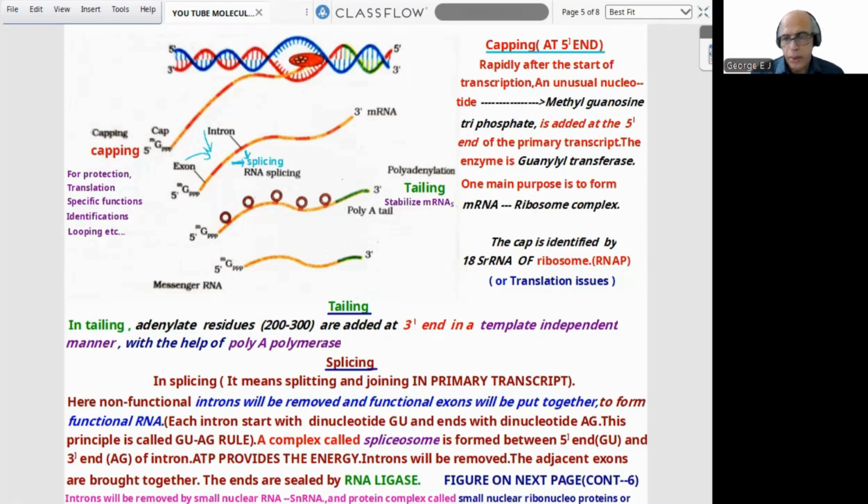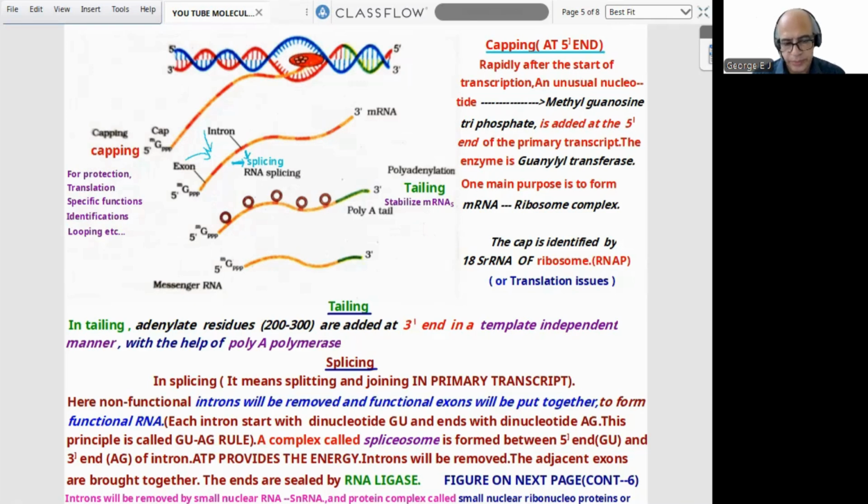And what is the function of tailing? It is to stabilize mRNA, so it is a covering. Now comes the procedure in between, capping and tailing. So order-wise, we can find capping, tailing, splicing. This way it proceeds.